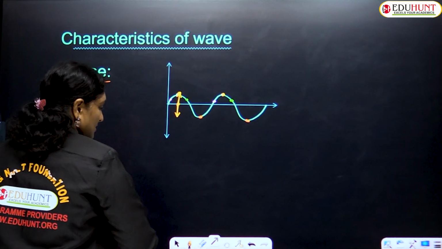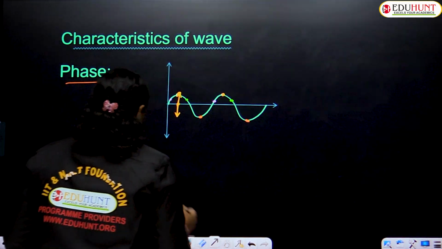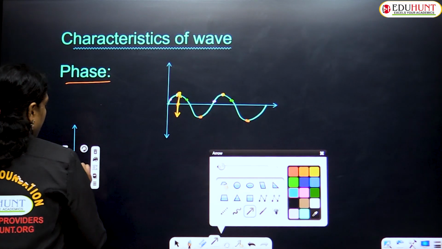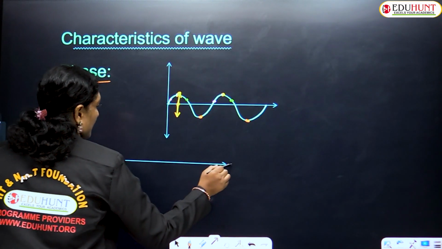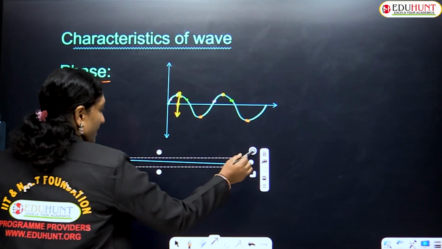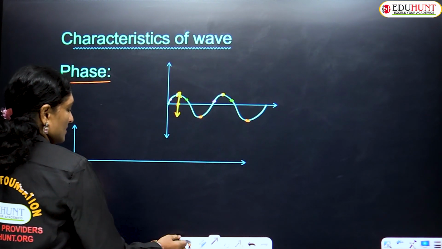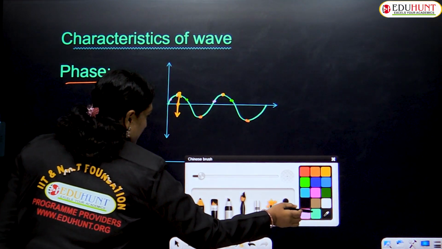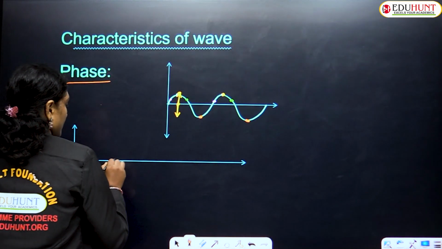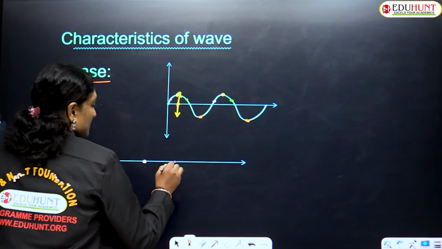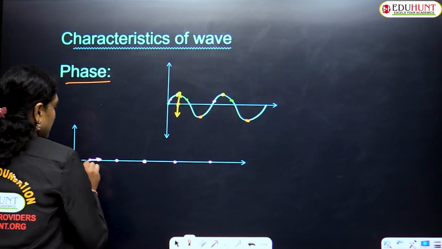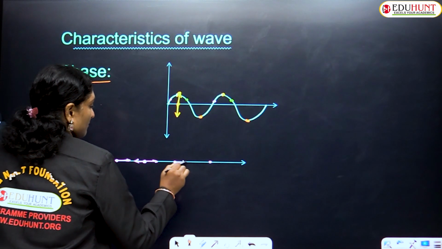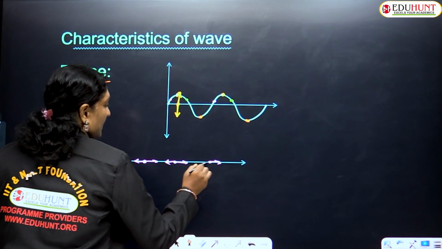Instead of that, I would also like to take one more example, children. Let us consider a longitudinal wave traveling along the medium. Whenever a longitudinal wave travels along the medium, we know that all the particles of the medium, this one, this one, this one, and so on, vibrate to and fro, back and forth, forward and backward.